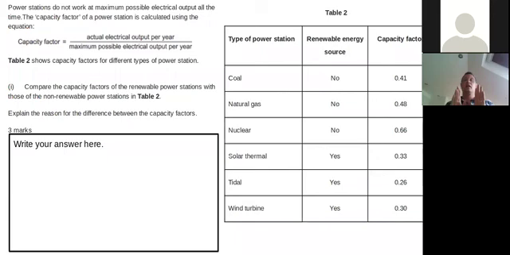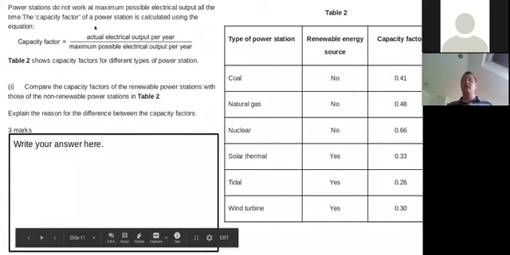Right, I really wanted to show you this because this is something they love doing in science. This is a high level question. This is a sort of a grade 7, 8, 9 kind of question. What they've done is they've given you something here which you have never heard about, something called capacity factor. And they tell you how they work it out, and then they give you a table with it in.